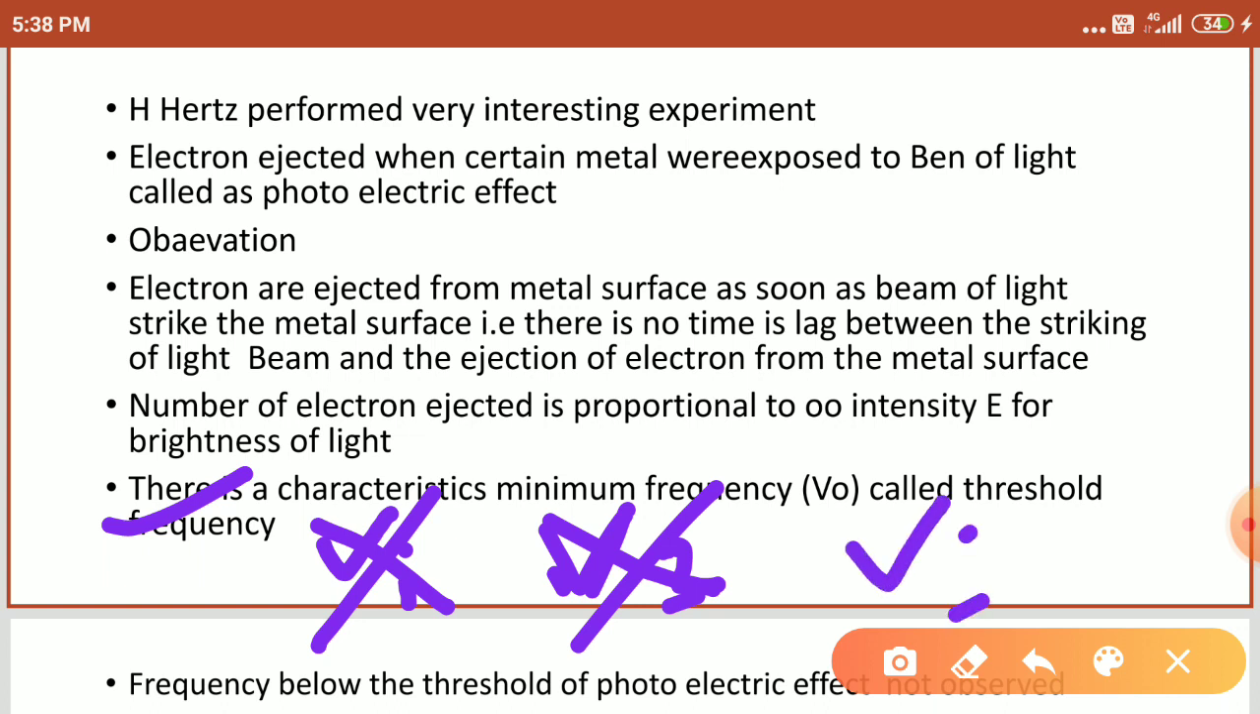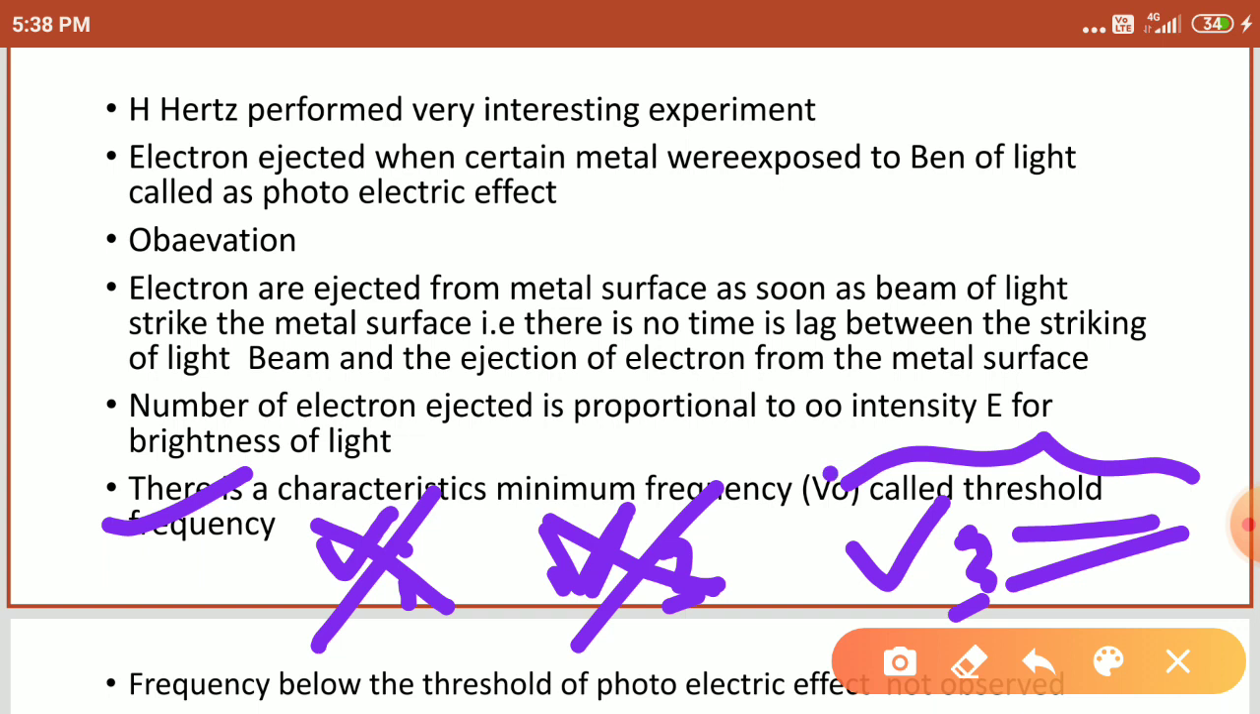Finally we pass the mu3 frequency. mu3 is absorbed by the metal plate and emits the electrons. So mu3 is considered the threshold frequency, which causes the emission of electrons. Right, students? So mu3 here is considered as mu naught. Right, students?